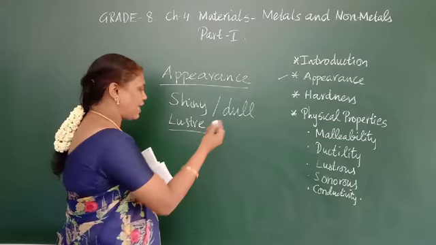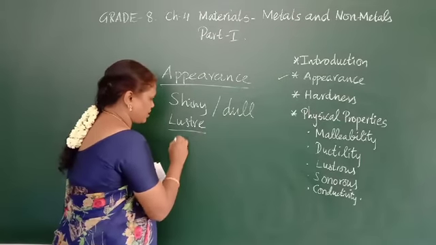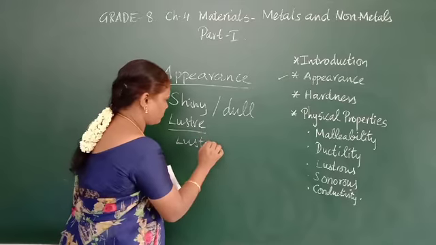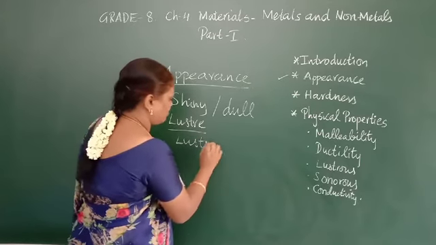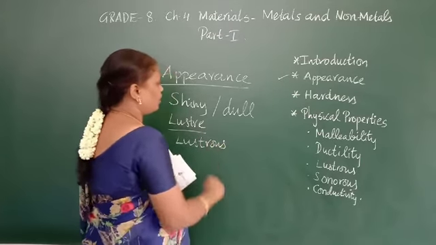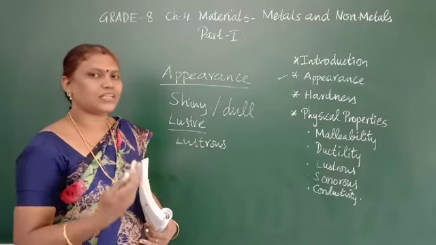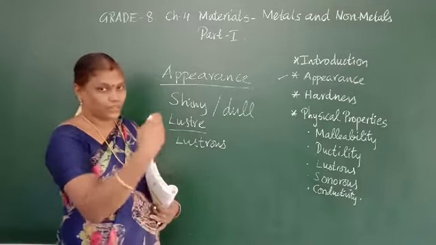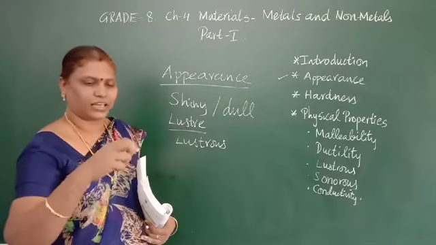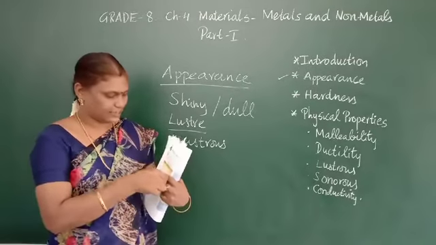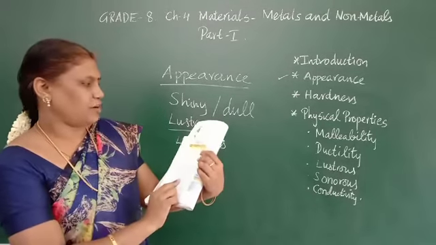If it shines, this property is said to be lustrous. So I have told you the metals have the shining property, and non-metals will have color or may be dull.